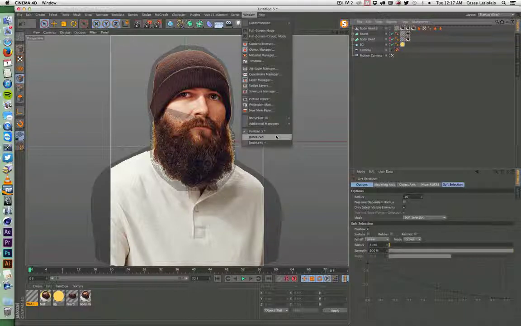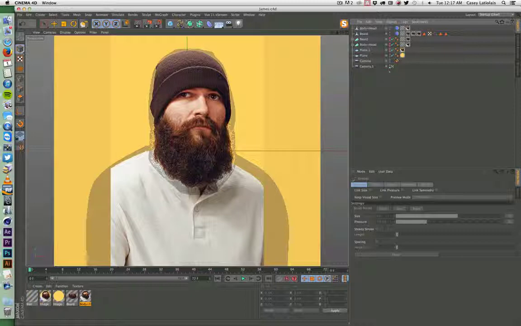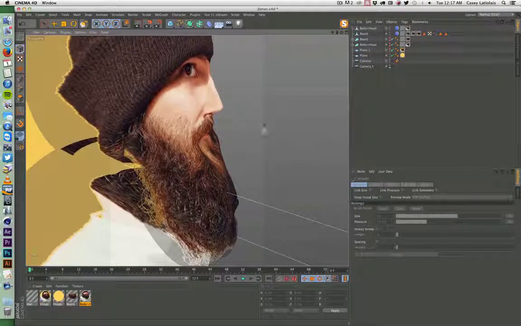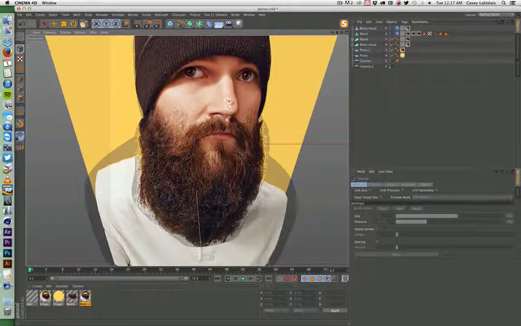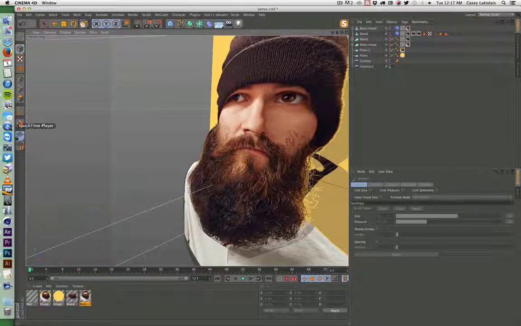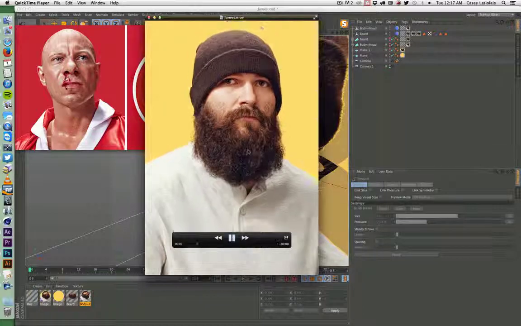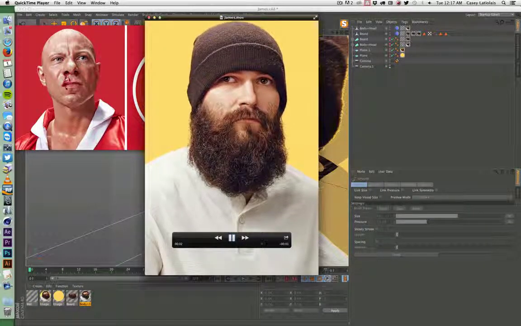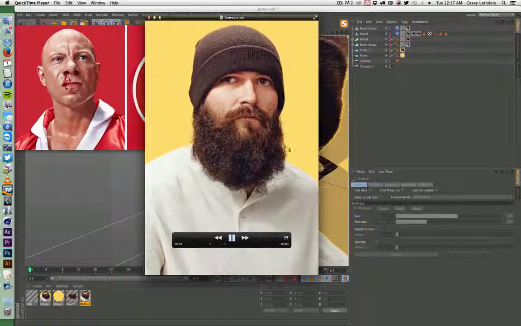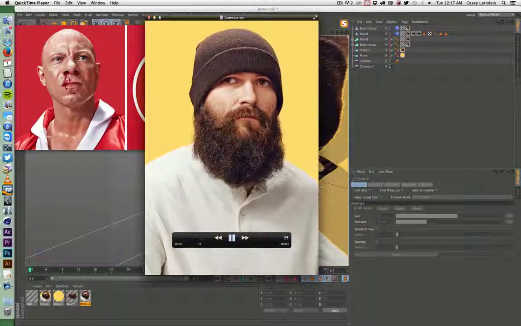If you do have the sculpt kit, I suck at it, and I still managed to do this. So I promise he doesn't have a hook nose like that in real life, but I used this all with just the pull and push tool, like just pull and then invert that, and you can kind of get this. And I'm probably going to go in, because if you can see, what I'm not happy with is his beard seems like it shifts to the left a little bit, so I'm going to go in tomorrow and sort of iron that out and maybe pull it this way. But you know, that's pretty much it.